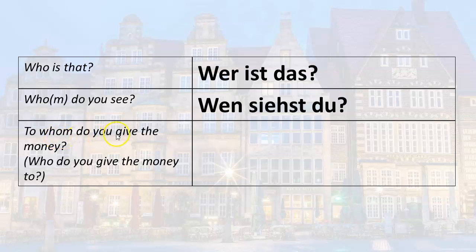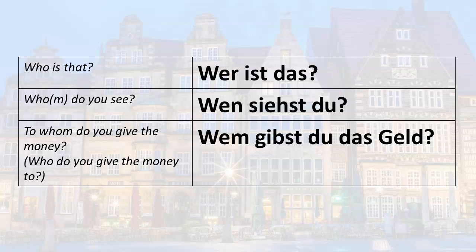Now the other form, wem, is what we call the indirect object form. So when you give money to someone, that to whom in German is the wem. So the question is, wem gibst du das Geld? So to whom do you give the money? Wem gibst du das Geld?